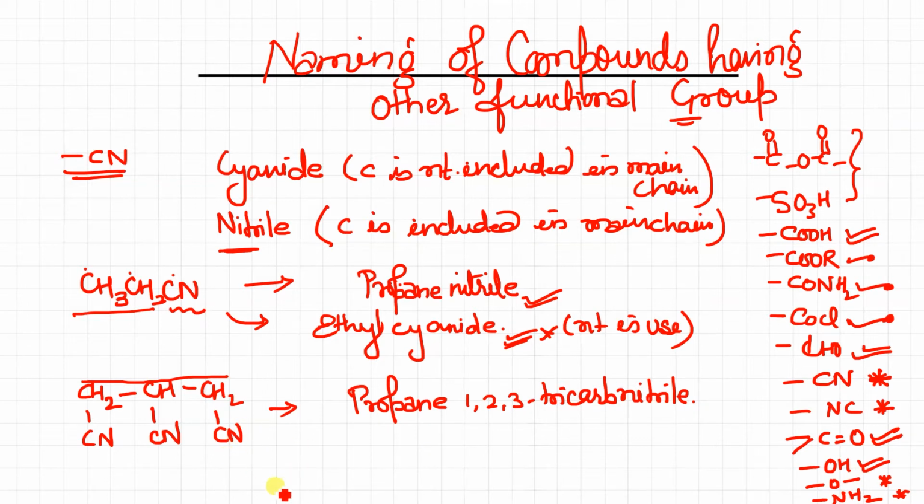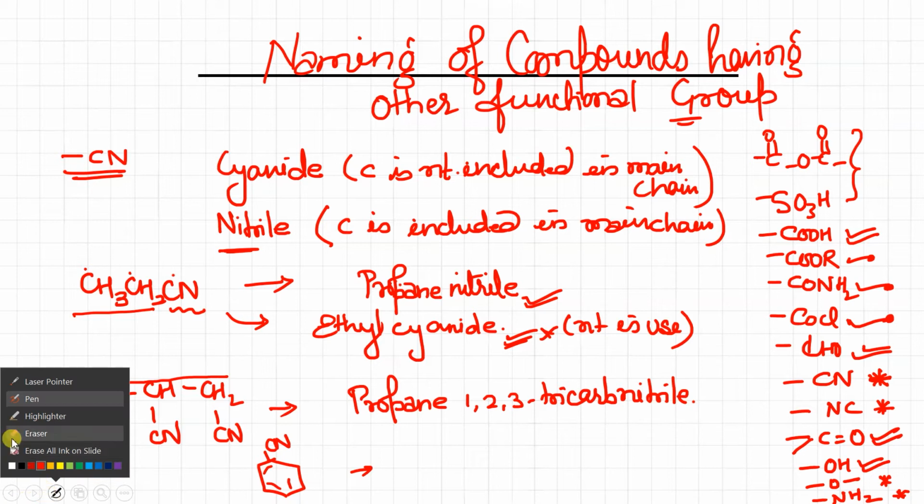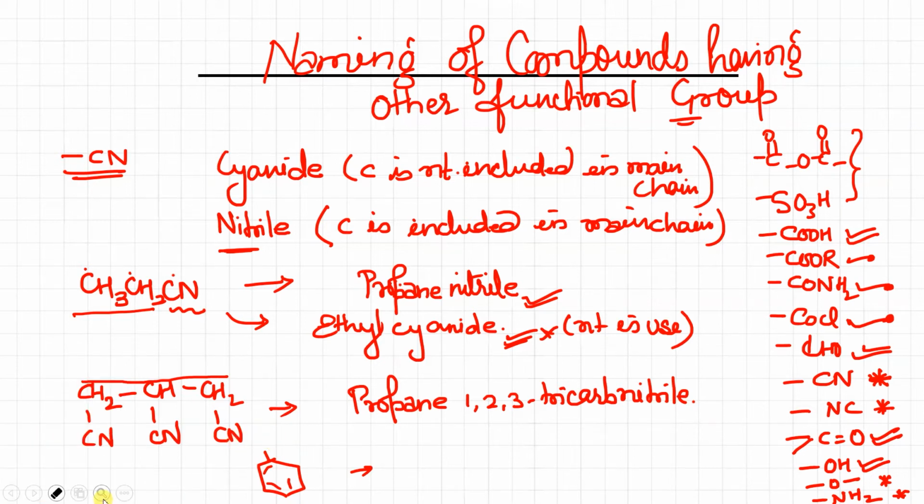Okay, now the next question is, suppose that this is the given CN over here. What will be the naming for this? If it is not clear, let me write it properly. This is like this. So in this case also, one second, I have mentioned the triple bond up there. It's not benzene, it is simple.